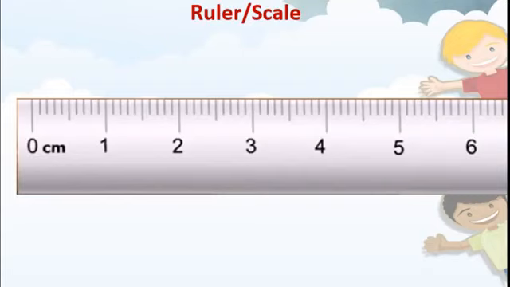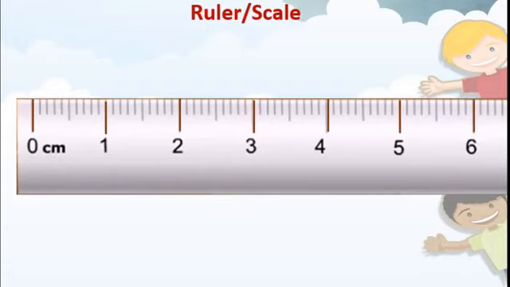First, we must know how to read the ruler or scale. Then we can use this to measure the length or the distance of the objects given. Now see this. You can see here numbers 0, 1, 2, 3, 4, 5, 6.